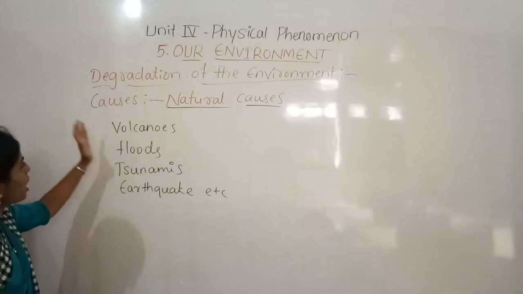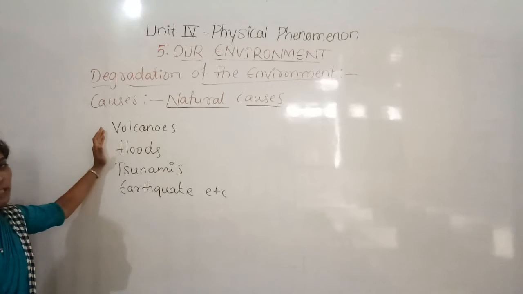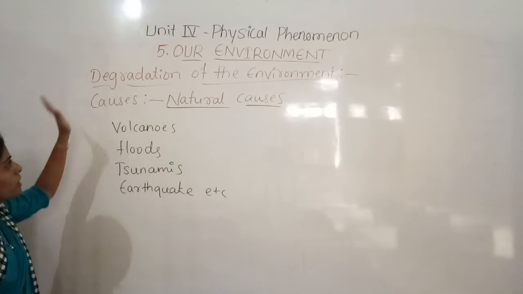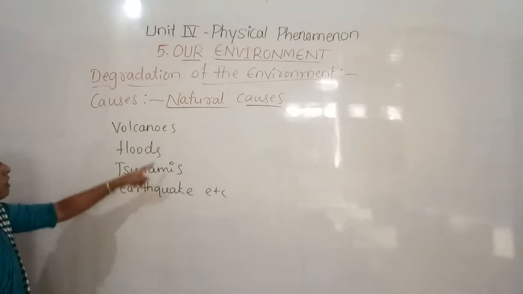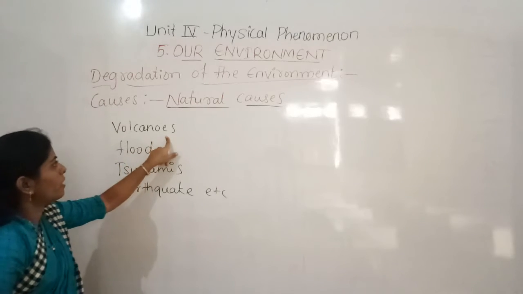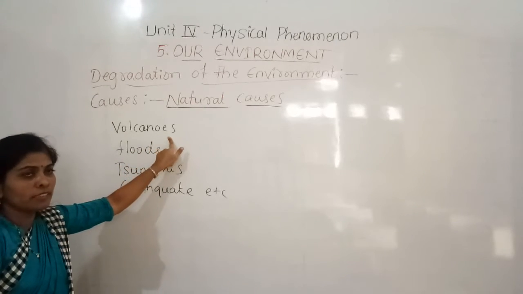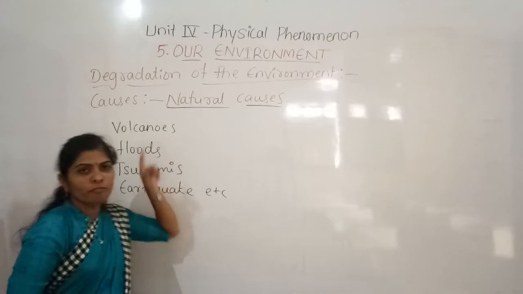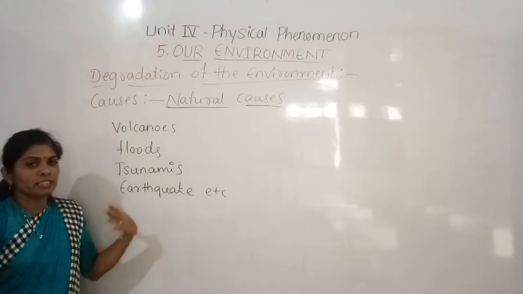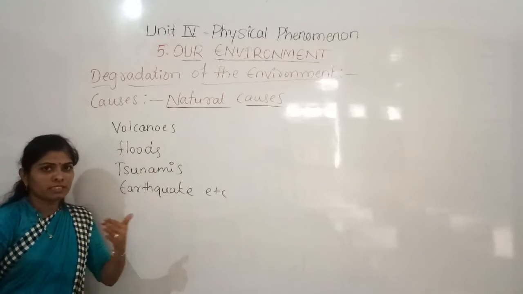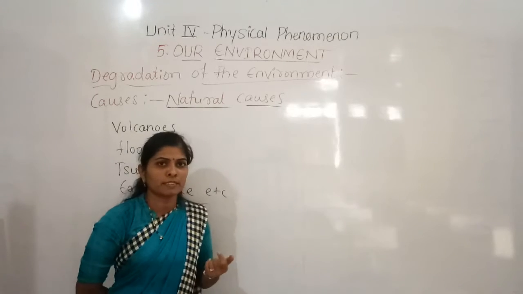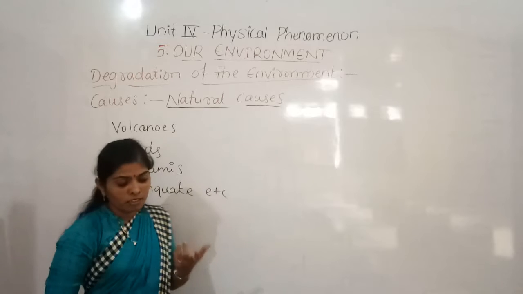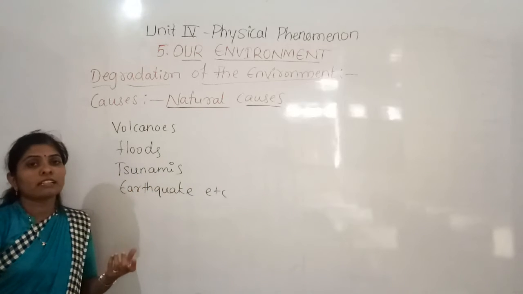Now we can discuss how these natural calamities become the reason for the degradation of the environment. See here, when the volcanic eruption takes place, how volcanoes form, already you have learned in the previous chapter. So the bedrock is there in the earth crust.